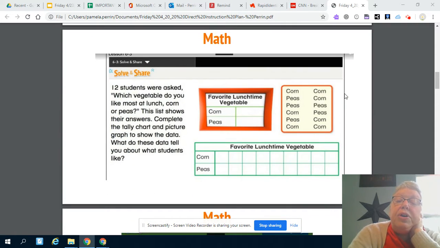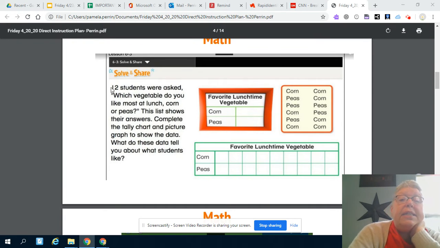This is a solve and share you're going to do. And it says 12 students were asked which vegetable do you like most at lunch, corn or peas? The list shows their answers. Complete the tally chart and picture graph to show the data. What do these data tell you about what students like?